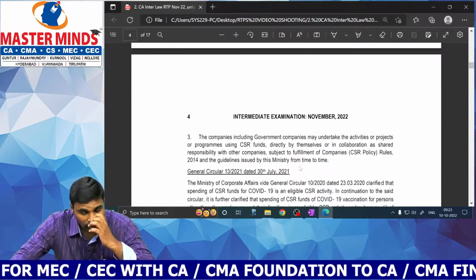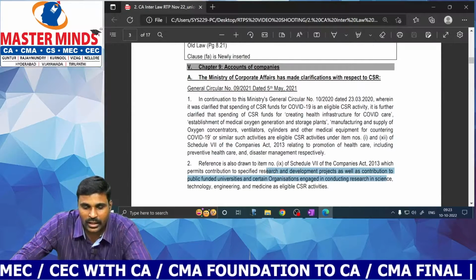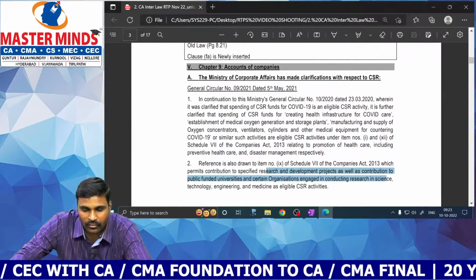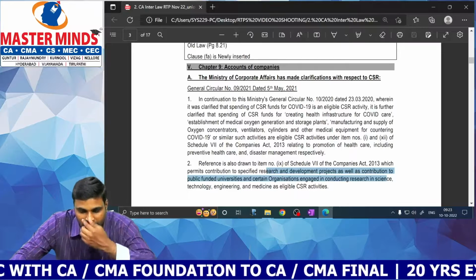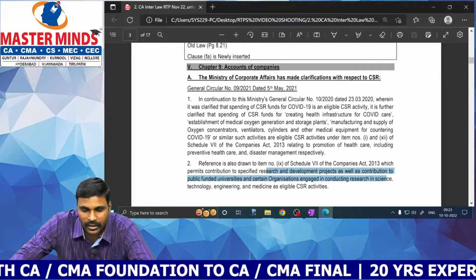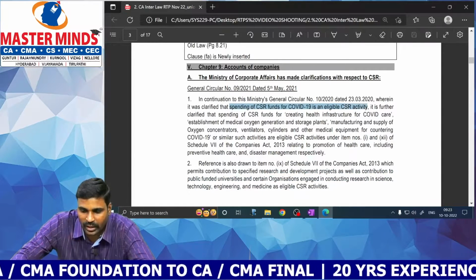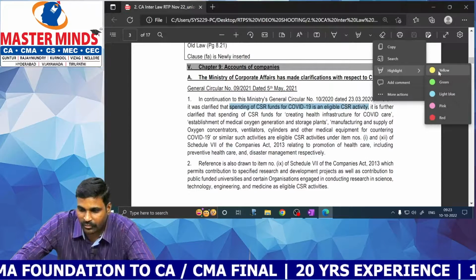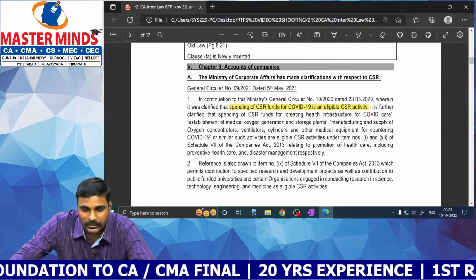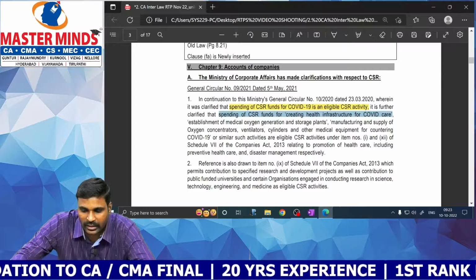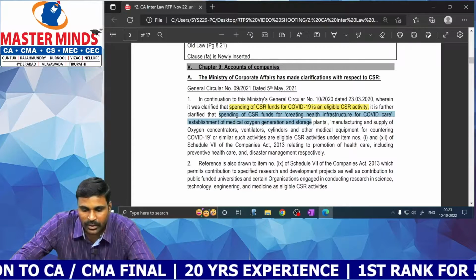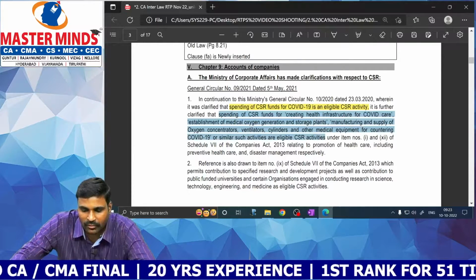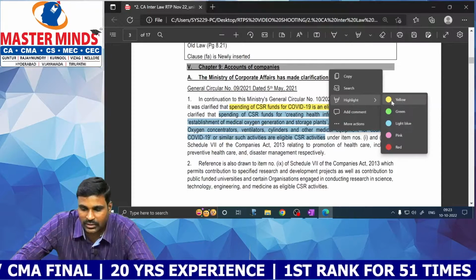So this question is about which activities are eligible for CSR. It was clarified that spending of CSR funds for COVID-19 is an eligible CSR activity. This is the first thing. And spending of CSR funds for healthcare infrastructure, establishment, equipment and all such activities are treated as CSR activities.